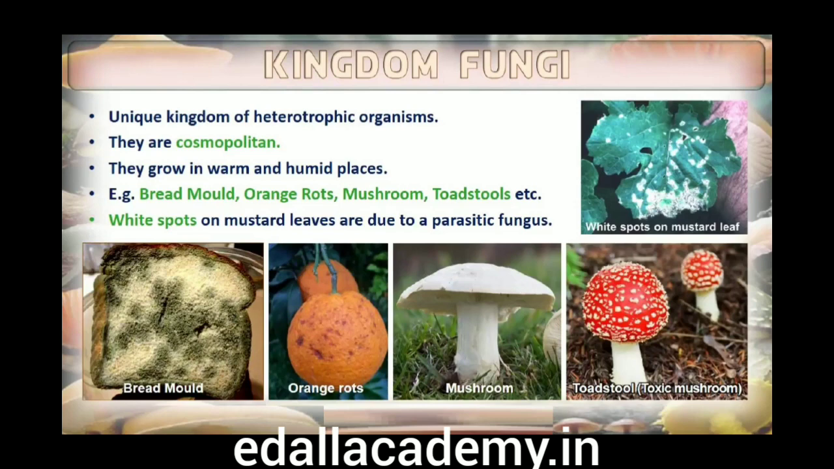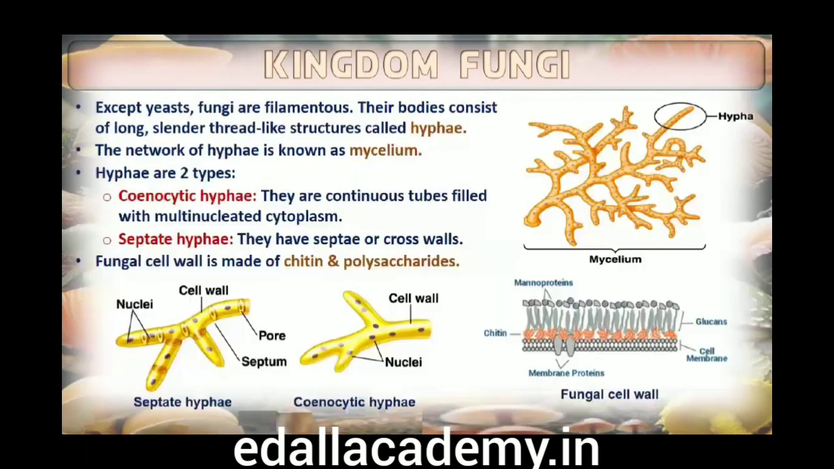Have you ever wondered why we keep food in the refrigerator? Yes, it is to prevent food from going bad due to bacterial or fungal infections. With the exception of yeasts, which are unicellular, fungi are filamentous. Their bodies consist of long, slender thread-like structures called hyphae. The network of hyphae is known as mycelium.